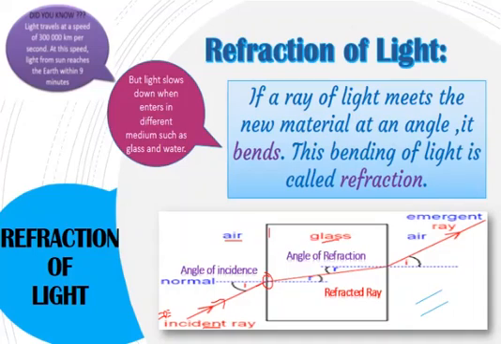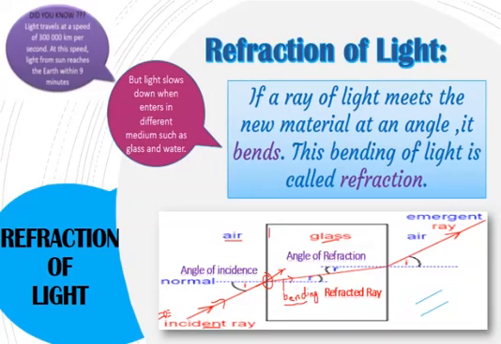At this point, the speed of light changes. As you can see, the incident ray would have moved in this direction, but now the light has bent. Bending means the light has changed its direction. Actually it would have gone this side, but it is moving to this side. So this bending of light is the cause of refraction.